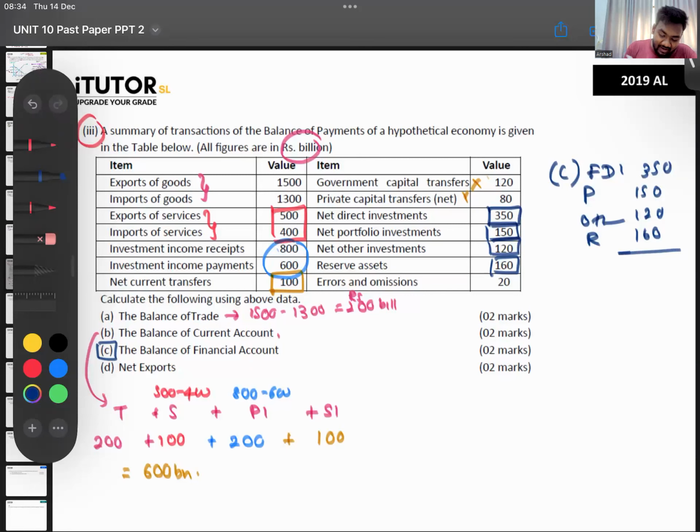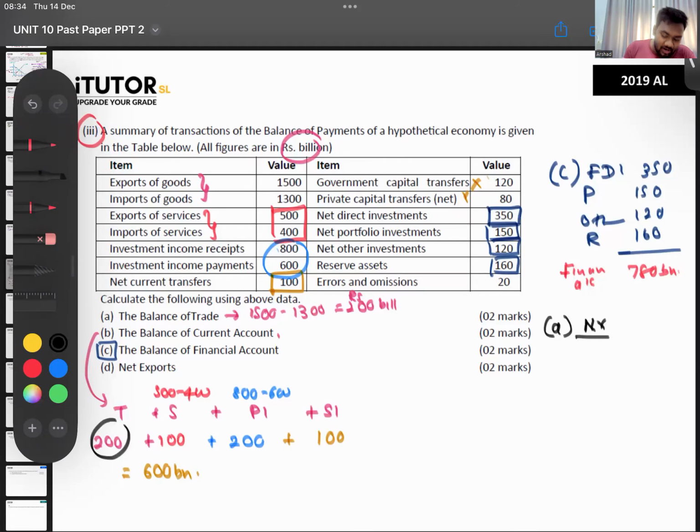So then how much is my financial account balance now? 350 plus 150, 500, 500, 620, 780. Can someone check and see? Yeah, right. Then the last one. Last one is net exports. So what is net exports now? Net exports is your goods and service account balance, no? Goods and services both together only you call net exports.